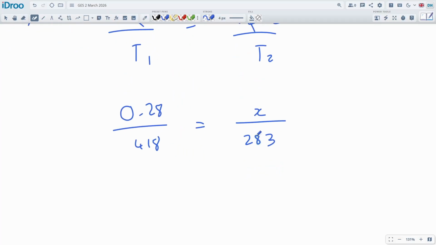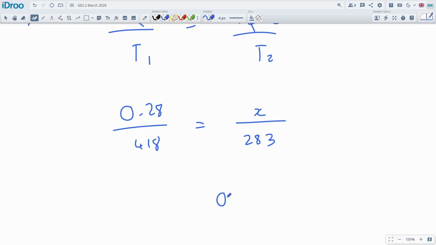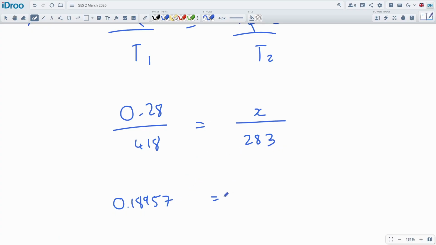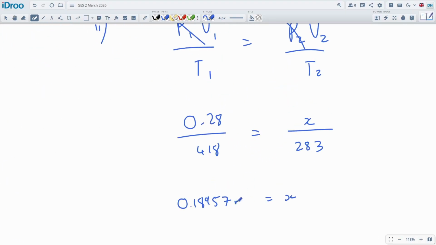Oh yeah, the mathematics is so much easier here. On this question, the first one we did was a little bit hard. I'm going to calculate this side and then just multiply by 283. So 0.28 divided by 418 equals, and then times the answer by 283. And we get 0.189569, so I call it 7. And this is equal to X. What was X again? X was the cubic meters of this, so that would be in cubic meters.